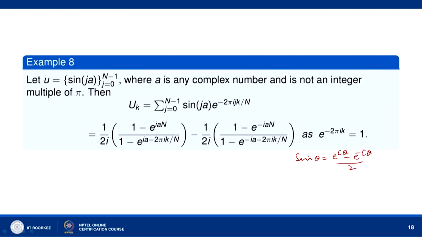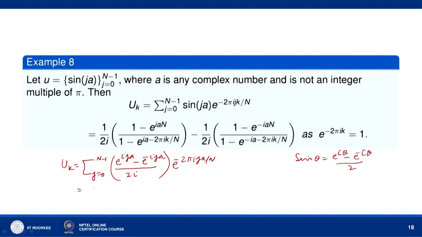So, sin(j a) we can put similarly. So, u_k equals the sum over j = 0 to n minus 1 of (e^(i j a) minus e^(-i j a)) divided by 2i, multiplied by e^(-2 pi i j k / n). Okay. So, now let us use the linearity property.